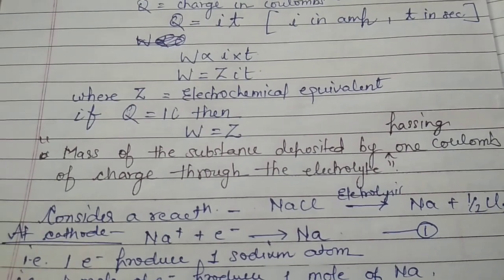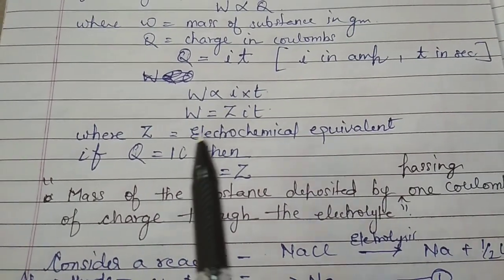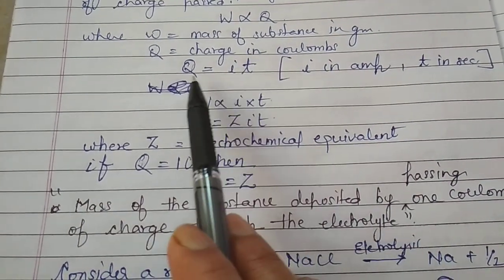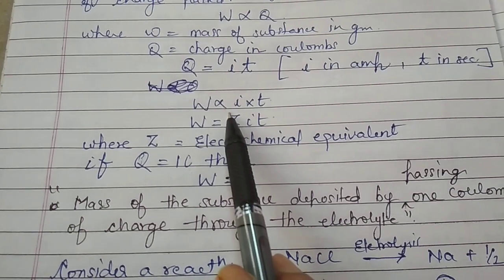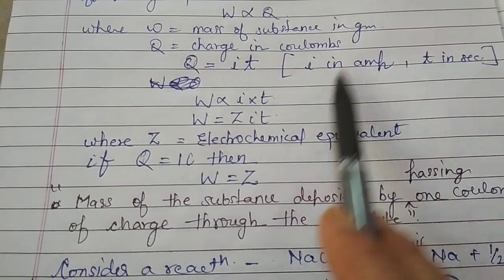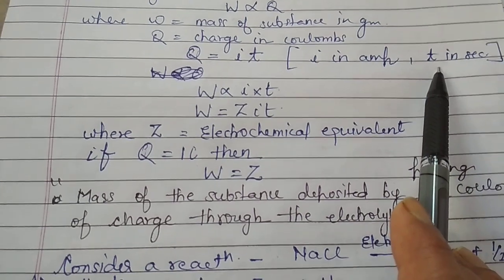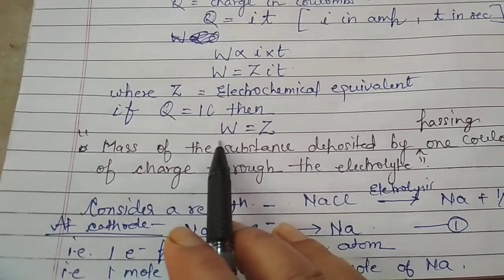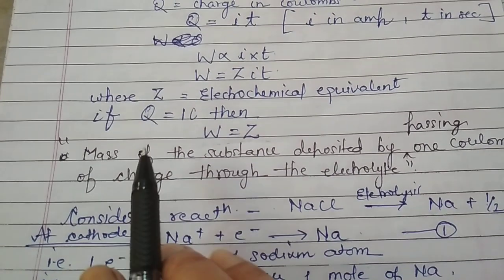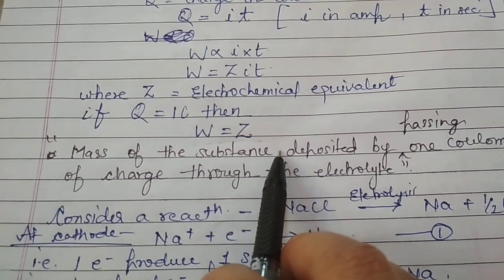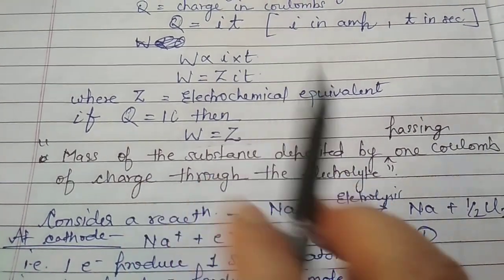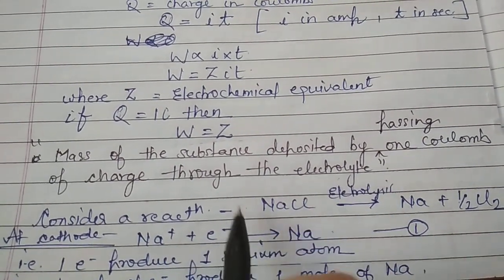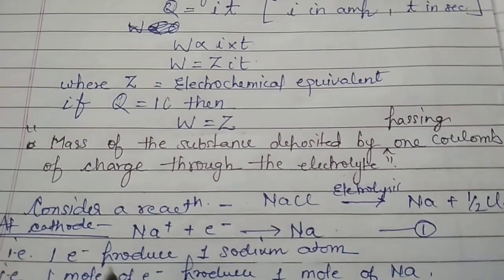Suppose we have provided 1 coulomb of charge to an electrolytic cell. What will happen? We can place Q as 1, meaning I into t is equal to 1, that is 1 ampere of current for 1 second passed through the electrolytic cell, then W must be equal to Z. It means that the mass of the substance deposited by passing 1 coulomb of charge through the electrolyte is known as the electrochemical equivalent.